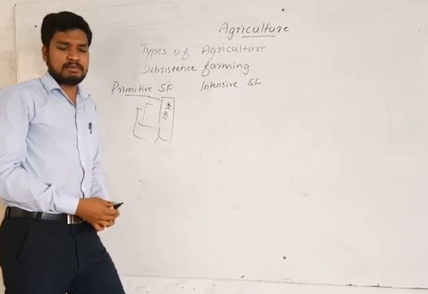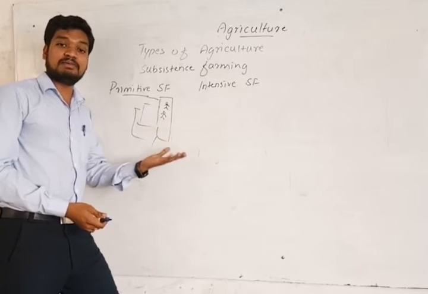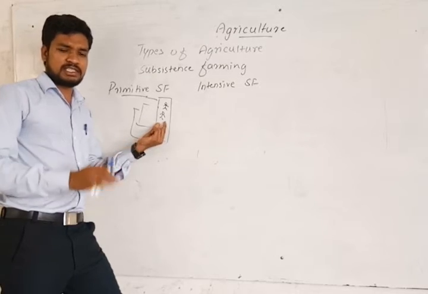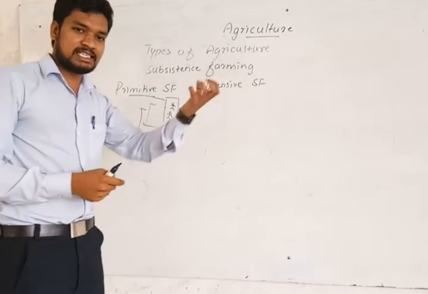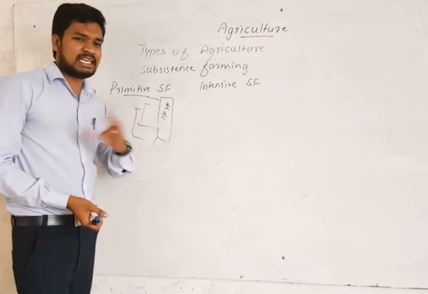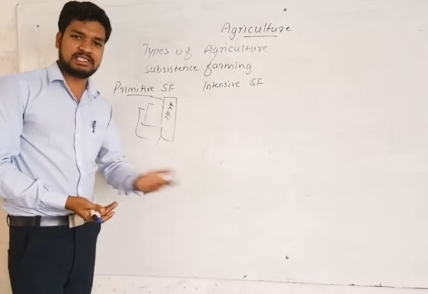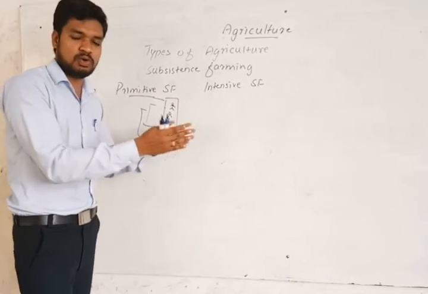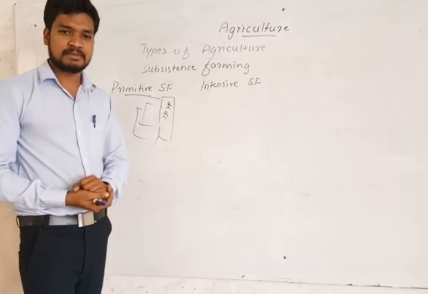You need to pay much more money for high yield varieties of seeds and chemical fertilizer. So they don't add those things. They are mainly dependent on the monsoon season for rainfall. So here they don't get much yield, because they are not adding HYV seeds and fertilizer, and the plot size is small.